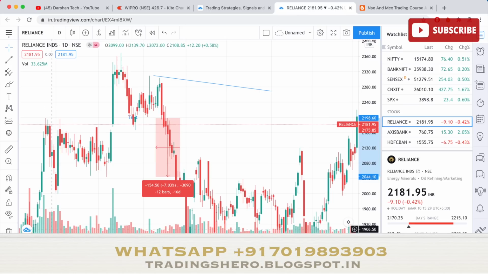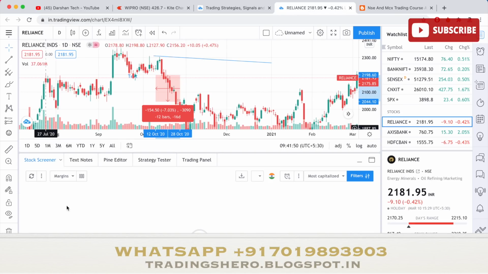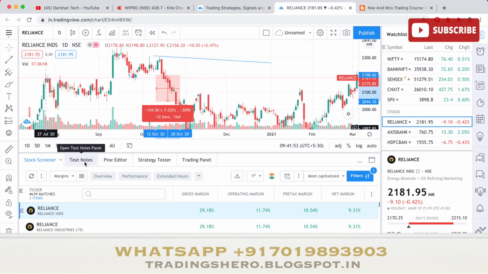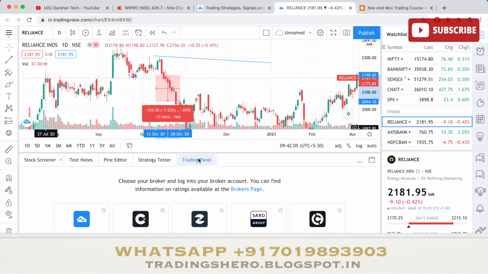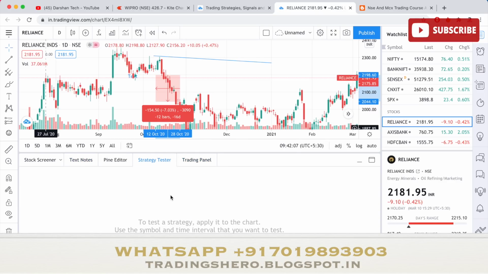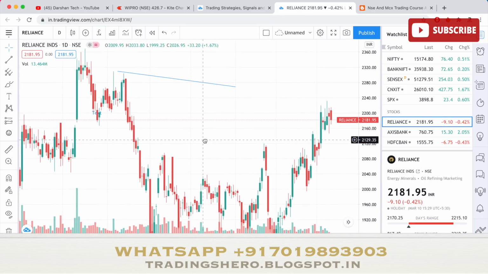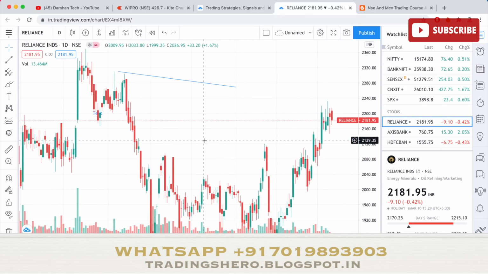And here if you come down, you can see a lot of things like stock screener, the same thing here. And also you have a text note, where you can save some note regarding some stock, where you have to remember, like buy it when it goes there or sell it when it comes here, so you can just keep some notes. Okay, and these two things will not be of use. This is a strategy tester, so you can combine some of your strategies and test it here. Okay, and yes, so this is about the TradingView platform, and these are some of the useful information, strategies, tricks and tips that you guys can use.